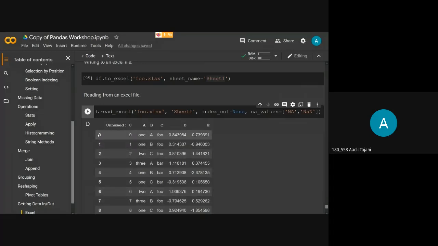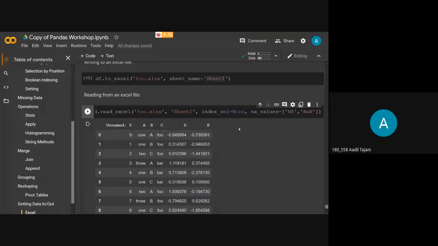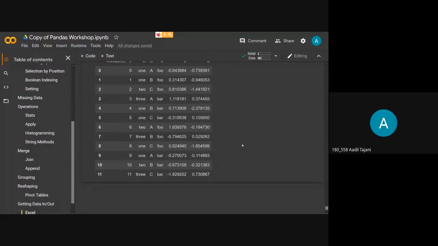Because of that we have got two index values. These index values were already saved when we saved our DF with this function, and these index values that you are seeing are the default indexes that we got from the Excel file. If you mentioned index column here as A, then instead of these numbers, you would have got values as 1, 2, 3, and everything. So this is the index column.